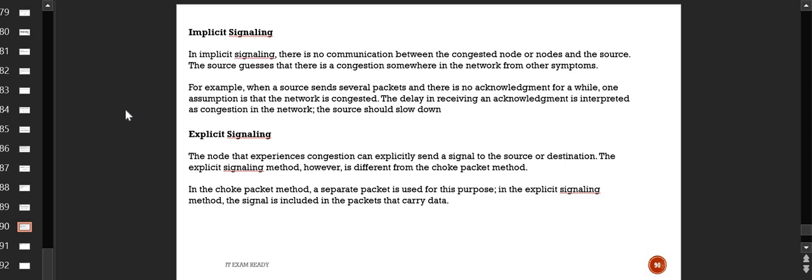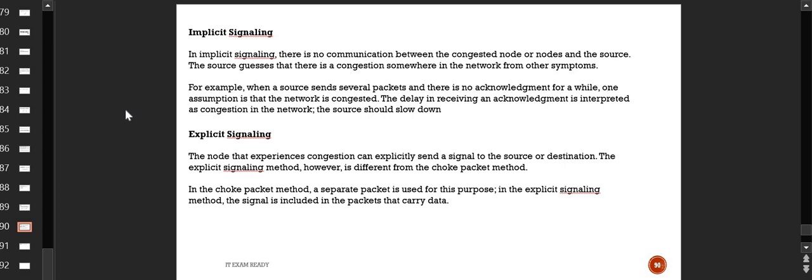Now, the node that has experienced the congestion can explicitly send a signal back to the source or to the destination. And here the explicit signaling method works, and it is different from the choke packet method. In the choke packet method, a separate special packet called a choke packet was used. If the source receives the choke packet, it knows there is a kind of congestion.